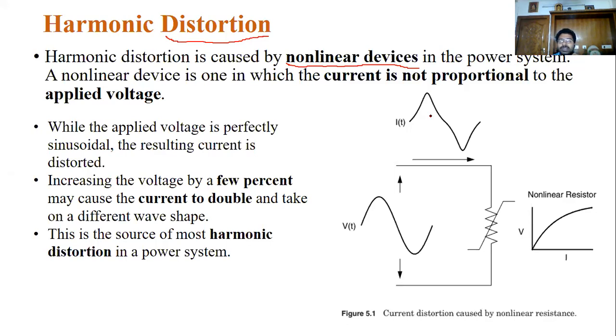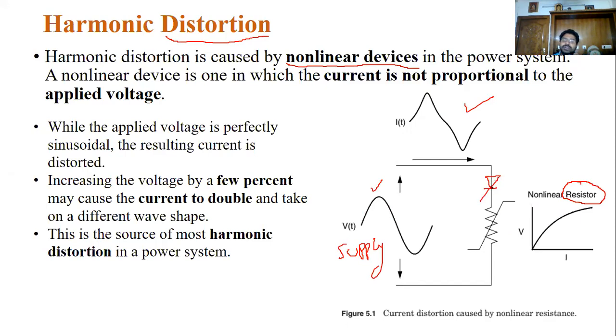The current drawn from the line is like this. What we supply is a wave like this. In this example, you can consider non-linear resistors, or you can assume some non-linear device also.